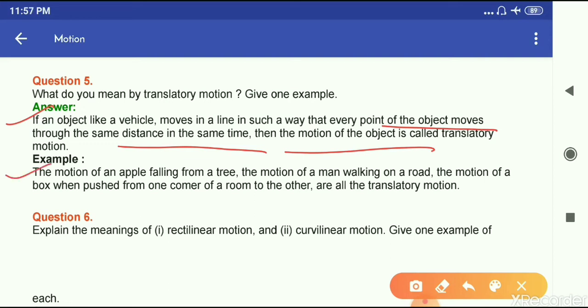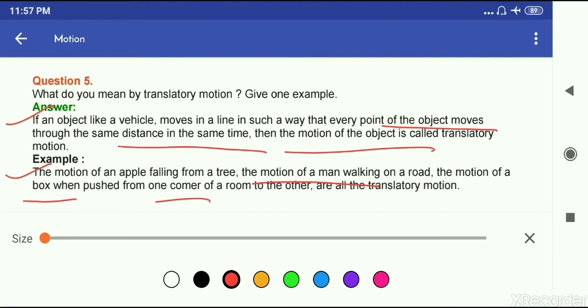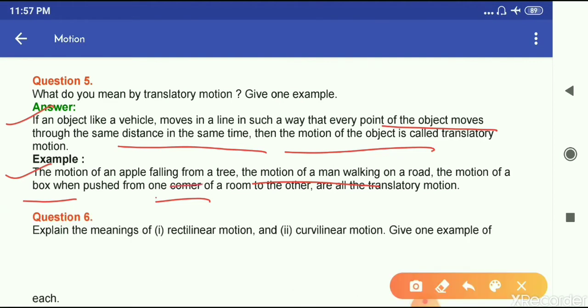Examples: the motion of an apple falling from a tree, the motion of a man walking on a road, the motion of a box when pushed from one corner of the room to the other, all are translatory motion.